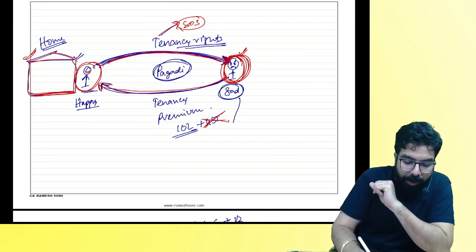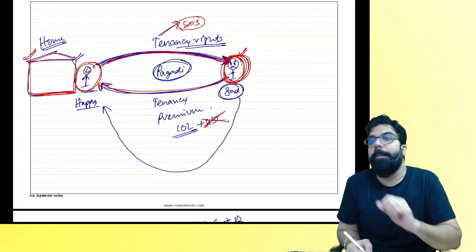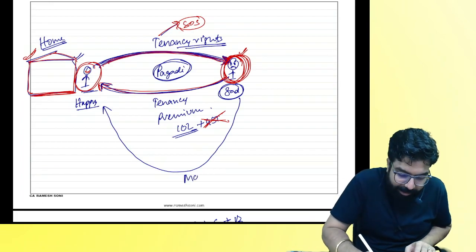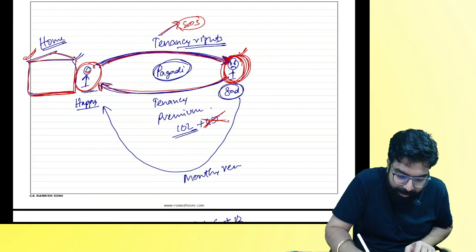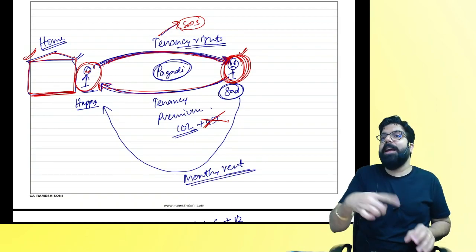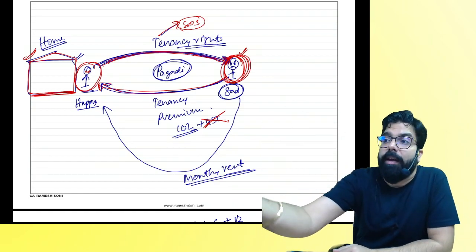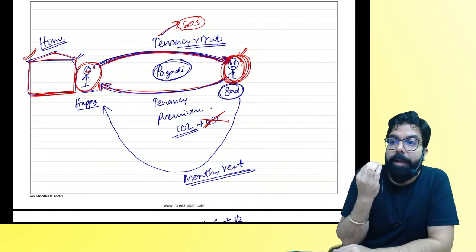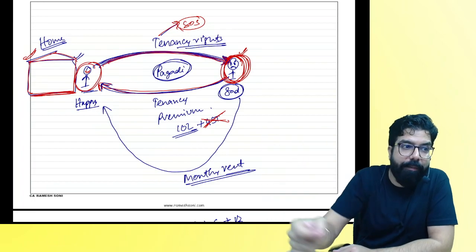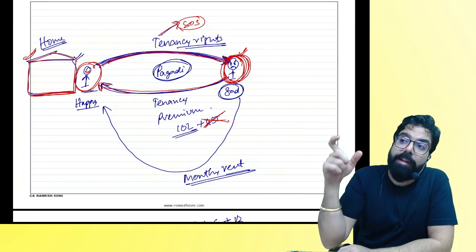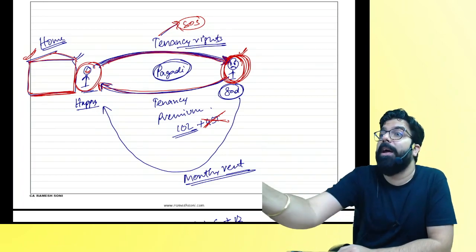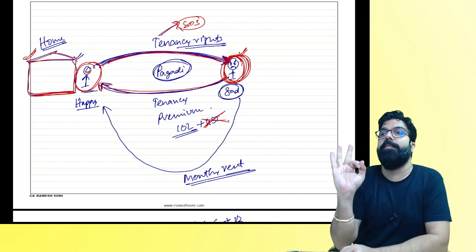Along with this, people also go ahead and collect monthly rent. I gave you my tenancy right, I collected tenancy premium, and on the tenancy premium also no GST. Plus, I will take monthly rental also from you.